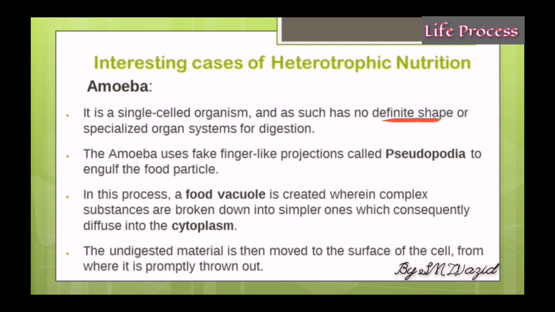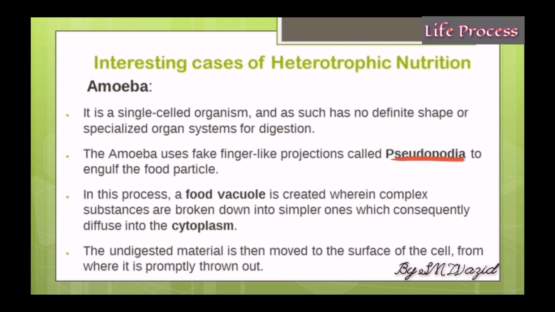If you look at humans, we have organs for digestion, organs for respiration, organs for excretion, but an amoeba has no such specialized cells. It is just one cell and has no definite shape. To engulf its food particle, it uses fake finger-like projections, and these fake projections are called pseudopodia.